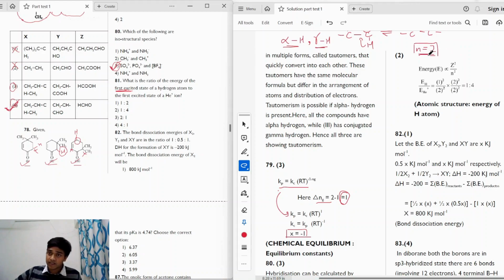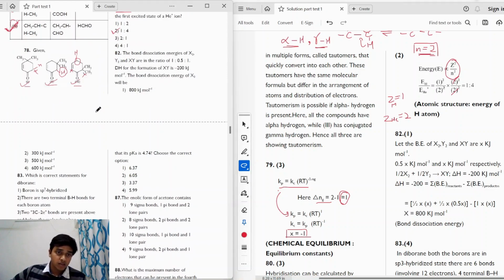We know that energy is given as minus 13.6 Z square by n square. So we can write that energy is directly proportional to Z square divided by n square. We have to find out the ratio of energy of hydrogen divided by energy of helium plus. For hydrogen, the atomic number Z is 1, and for helium the atomic number is 2. So we can write 1 divided by 2, squared, and the value of n is the same for both, so that will cancel out. So we get 1 is to 4. So the correct answer will be option 2.